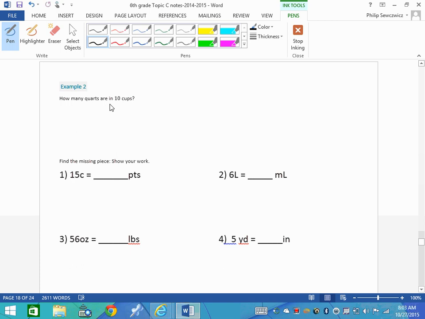So next thing is how many quarts are in 10 cups. So we got quarts, we've got cups. We just had the conversion that 1 quart, all right, is the same as 4 cups. And again, I'm just keeping the order in which they give it to me, and that way I don't have to do all sort of rewriting here. Now, how many quarts are in 10 cups? There we go, the 10. Now, here's the thing, oh my goodness, it doesn't go into it evenly.